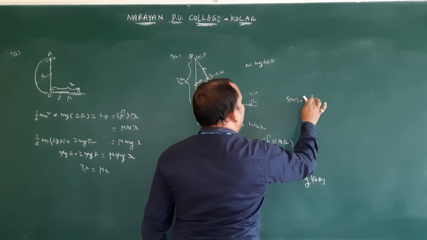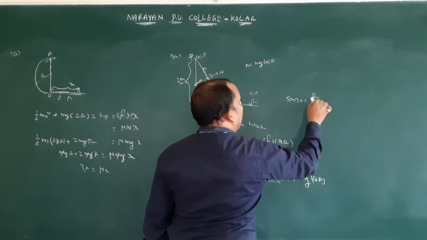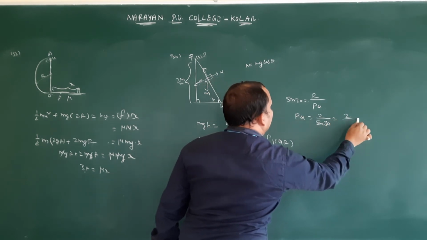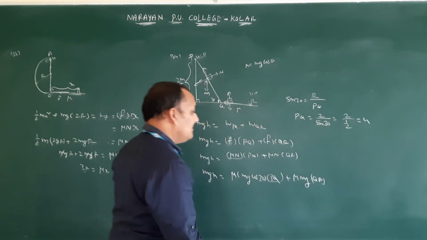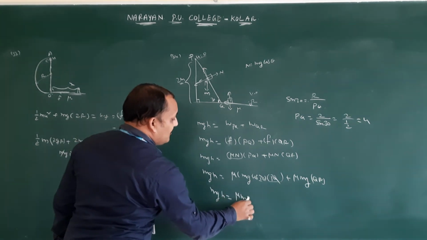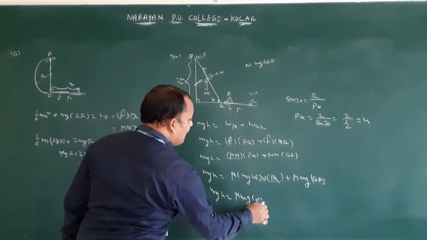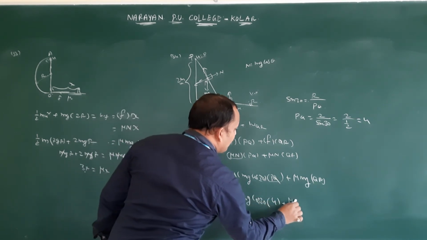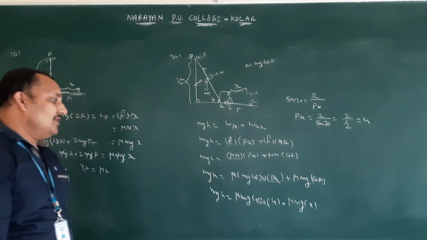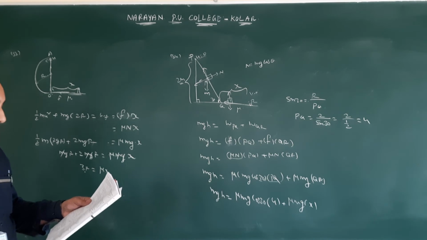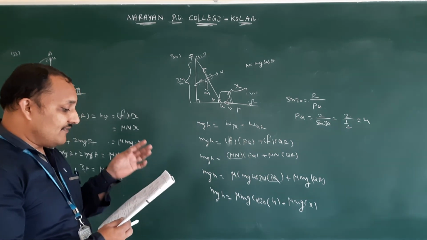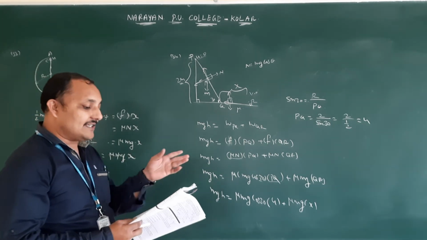Sin 30 is equal to the opposite side, here 2, by PQ. Then PQ is equal to 2 by sin 30, and sin 30 is 1 by 2, so PQ is 4. So mgh is equal to mu mg cos 30 into PQ value 4, plus mu mg into QR, which is X. That one only we should find. Cos 30 you know, and the mu value they gave. The values of coefficient of friction mu and x are respectively close to, they are asking mu and x.